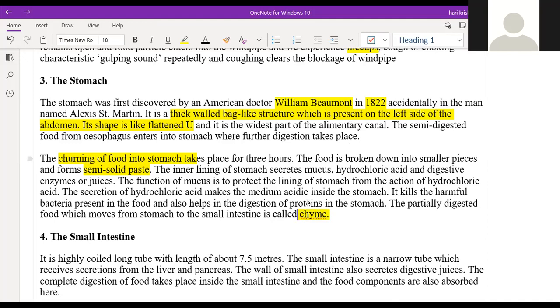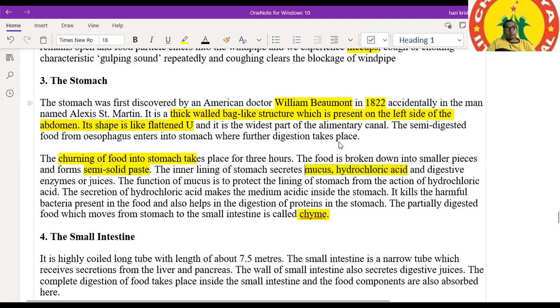And in the stomach we have two important juices. What are those? One is mucus, the other one is hydrochloric acid. So what is the role of these two? When we eat very heavy or junk food, acid is released and kills the bad germs. The main role of hydrochloric acid is to help in the digestion of the food and make the food acidic. It also kills a few germs which we eat.